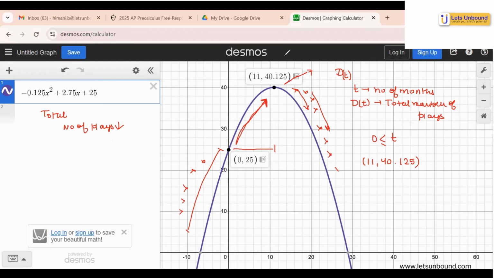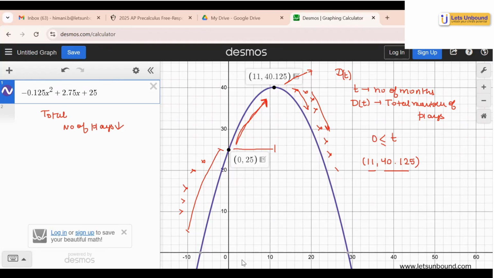So here, the maximum or the minimum is not giving me any restriction on the domain. It definitely gives me that t is supposed to be greater than 0, but we will make a comment on the nature of the graph: for the quadratic, after the maximum, you will have to mention that this is the maximum point. However, after 11 months, the total number of plays does not show a negative or decreasing trend. They will keep increasing even though the pace of the increase in the total number of plays may reduce, or the rate of change might reduce. However, the total number of plays still has to keep increasing. I hope this makes sense.